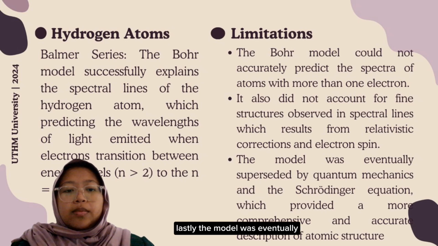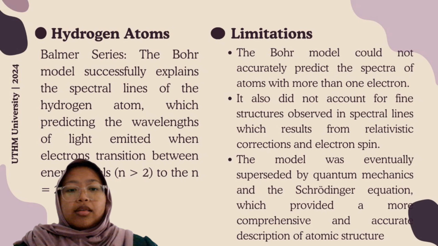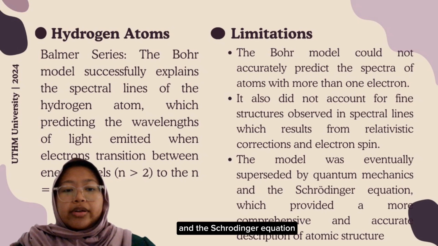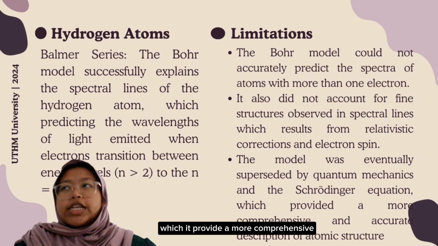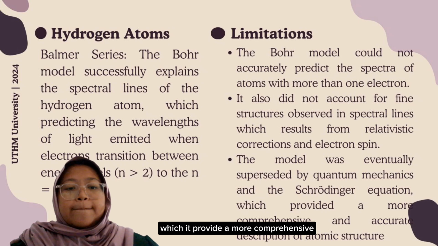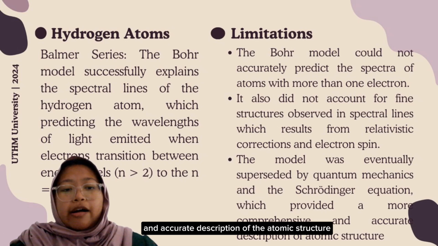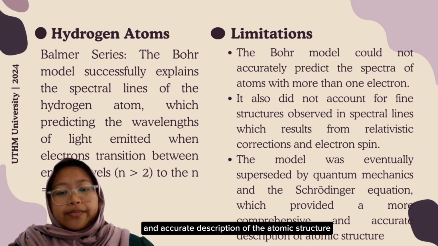Lastly, the model was eventually superseded by quantum mechanics and the Schrödinger equation, which provide a more comprehensive and accurate description of atomic structure.